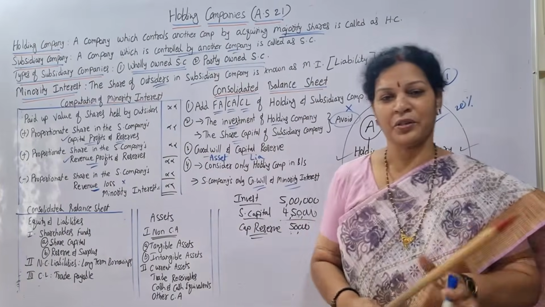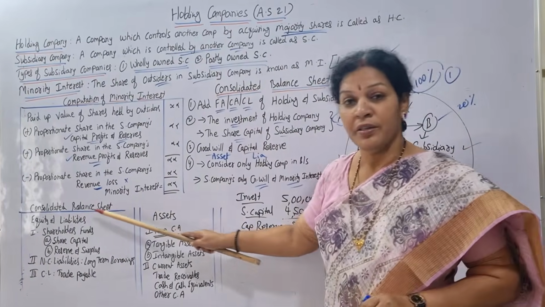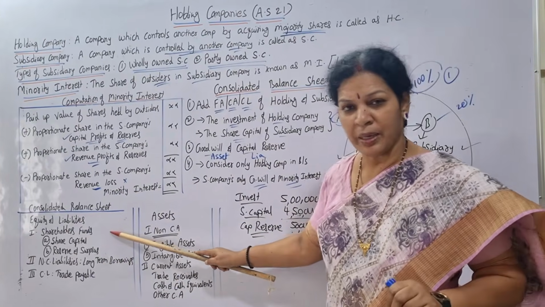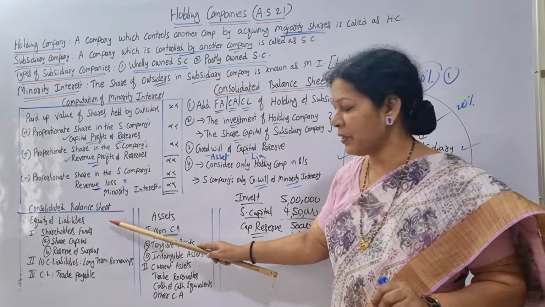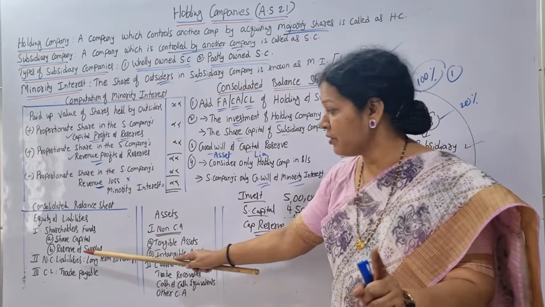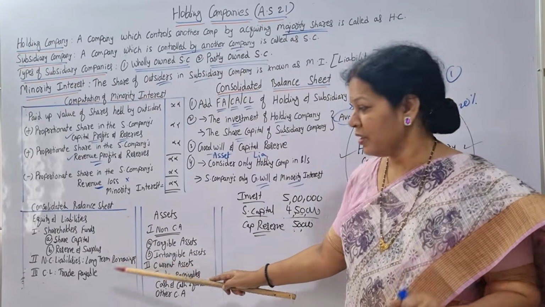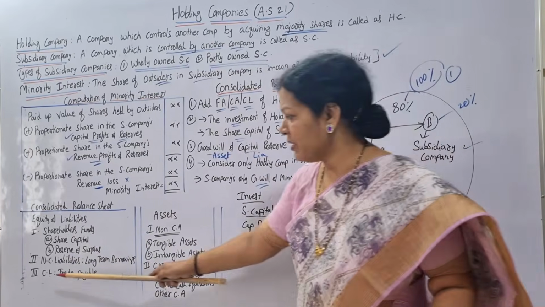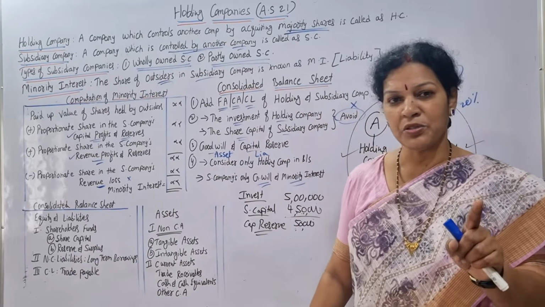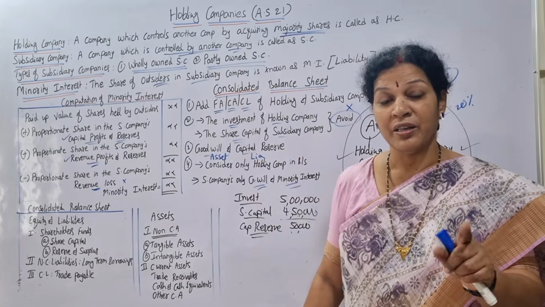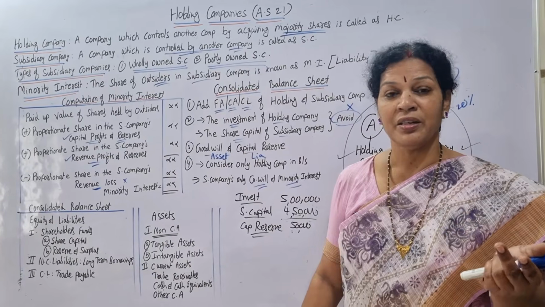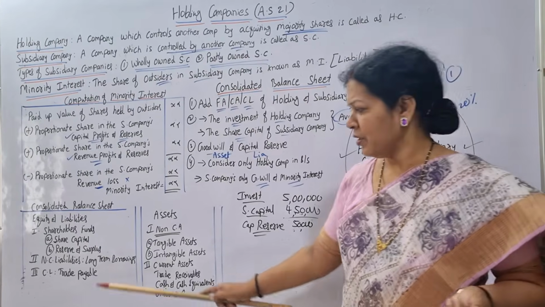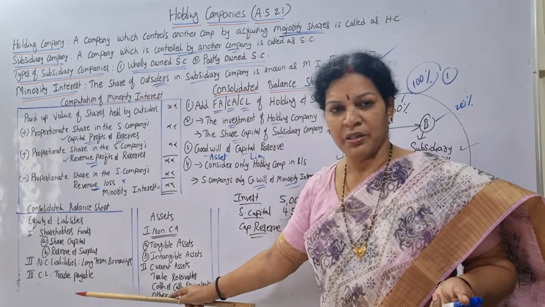So remember, liabilities are only 3 items you have to remember. One is shareholders funds. Shareholders funds means share capital, reserves and surplus, 2 points. Second one is non-current liabilities, meaning long-term borrowings. Third one is current liabilities. Under current liabilities, most of the time you will find trade payable. Trade payable means nothing but creditors, sundry creditors or bills payable. So this is about the liabilities.